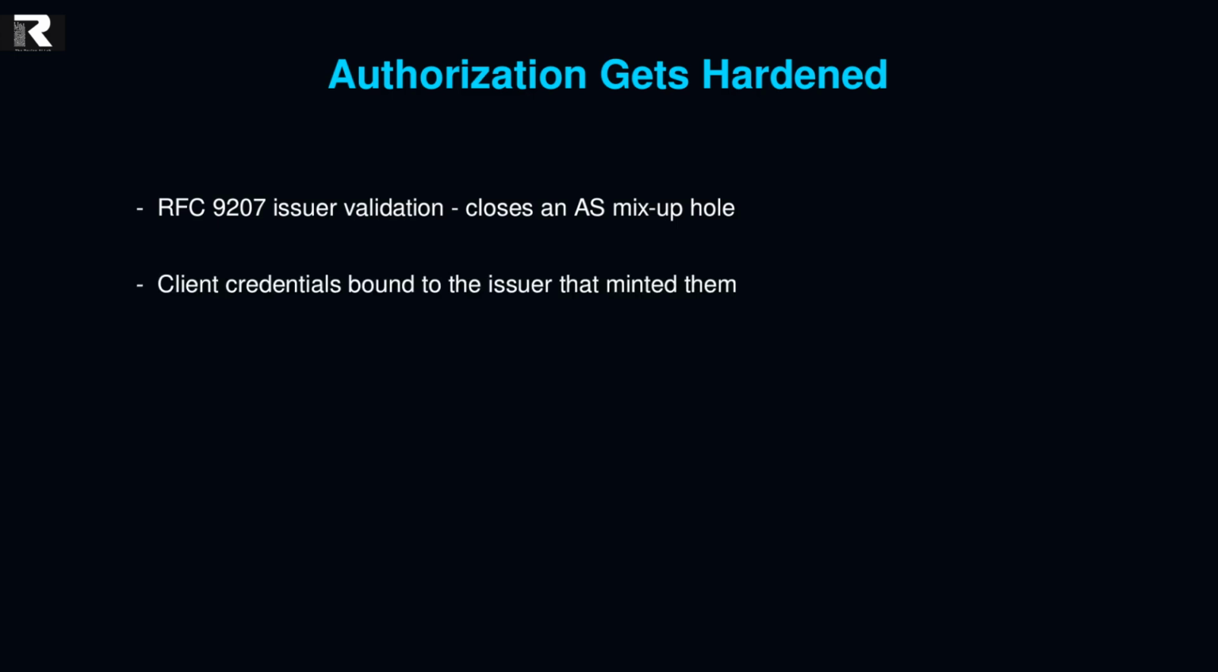Auth is where implementers spend most of their integration time, so this release tightens it. Authorization servers now return an issuer parameter per RFC 9207, closing a mix-up vulnerability between authorization servers. Client credentials are bound to the issuer that minted them, no reuse across servers. And dynamic client registration is formally deprecated in favor of client ID metadata documents. DCR still works, but it's on its way out.